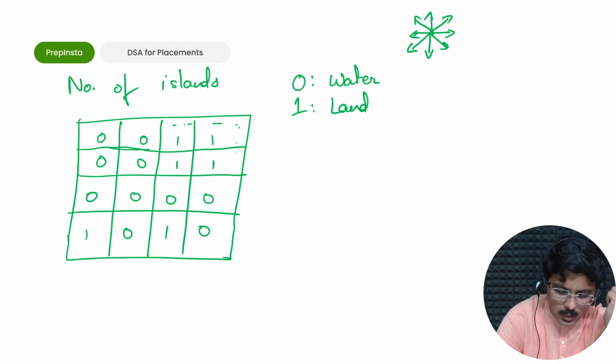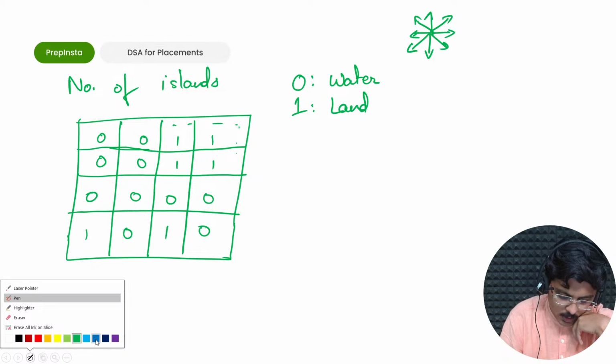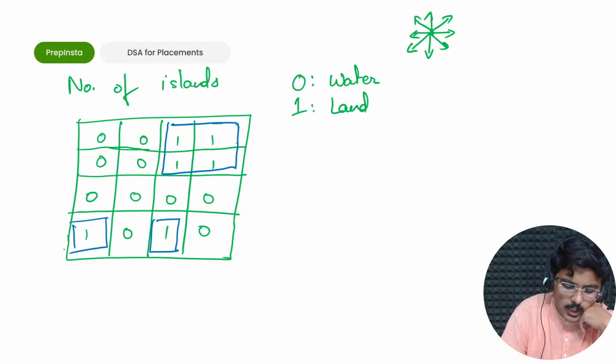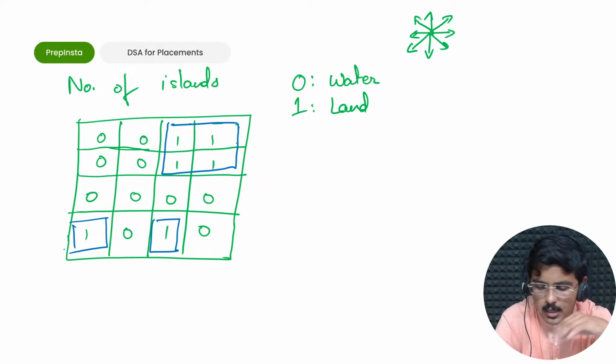This is a piece of land together because diagonally also they are connected, and horizontally and vertically they are connected. So this is a complete piece of land. This is one island. This is another island because it is covered with water on all sides. This is also one island. These are the islands.